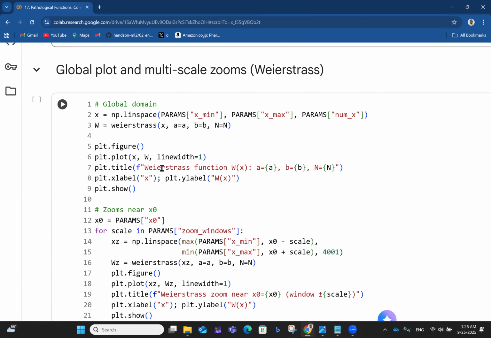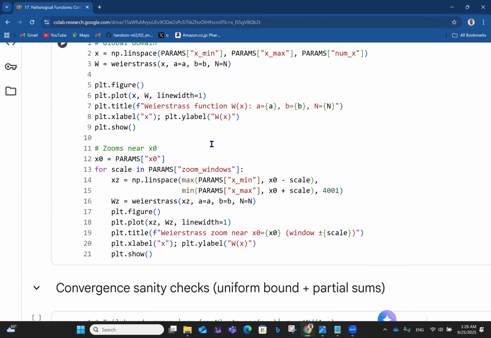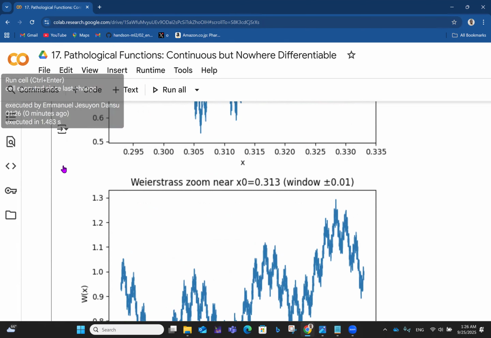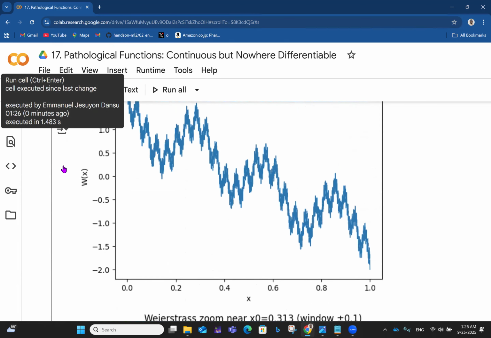And then you have this figure which plots the Weierstrass function against x with line width 1. The plot title is Weierstrass function, with all this a, b, and N that we are going to see as we run it. Then we have zoom near x naught. You have all the zoom near x naught also. So we run that, and we have all these plots.